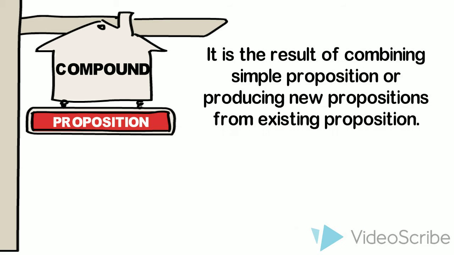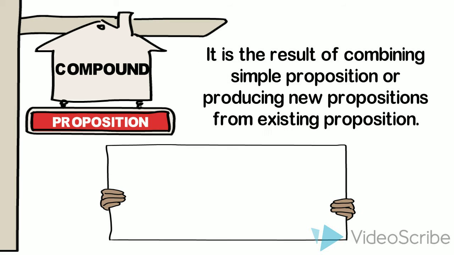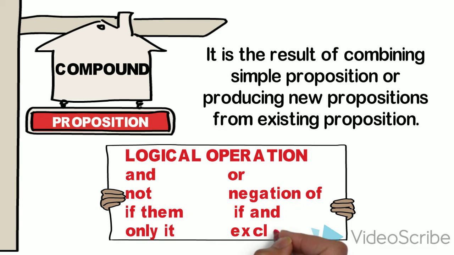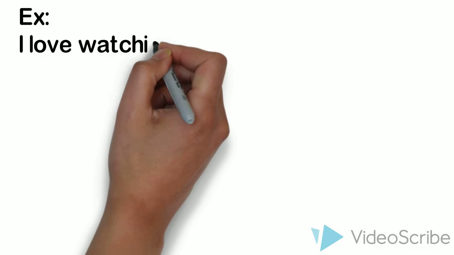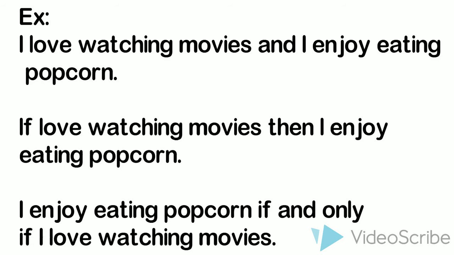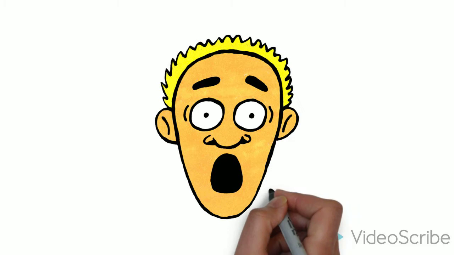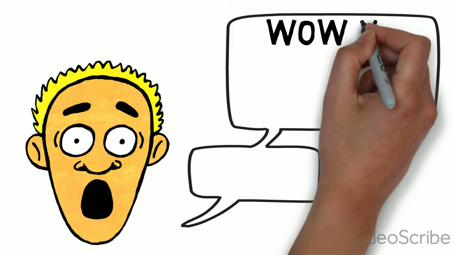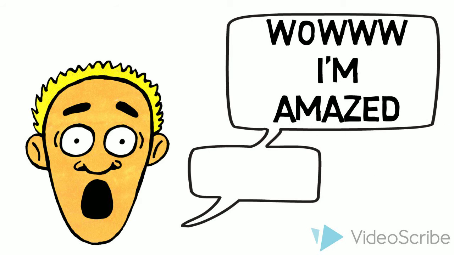The second one is the compound proposition. It is the result of combining simple propositions or producing new propositions from existing propositions. But before we construct a compound proposition, we should always remember to use logical operations and connectors, which are and, or, not, negation of, if then, if and only if, exclusive or. Example: I love watching movies and I enjoy eating popcorn. If I love watching movies, then I enjoy eating popcorn. I enjoy eating popcorn if and only if I love watching movies.